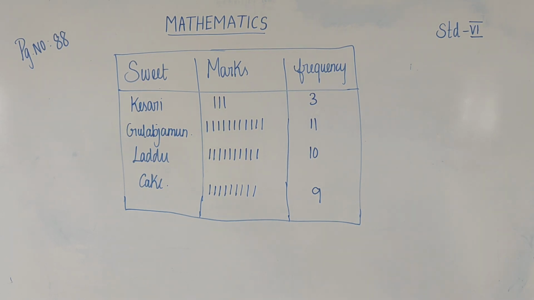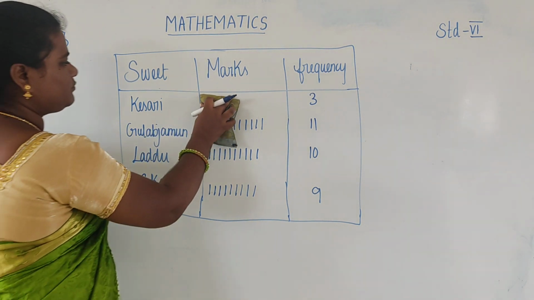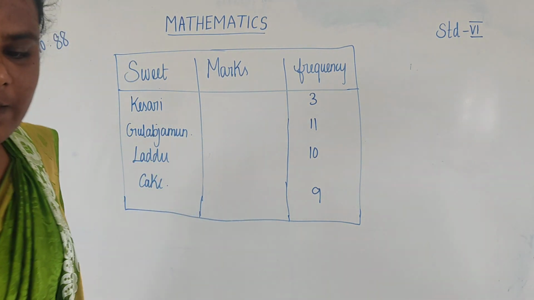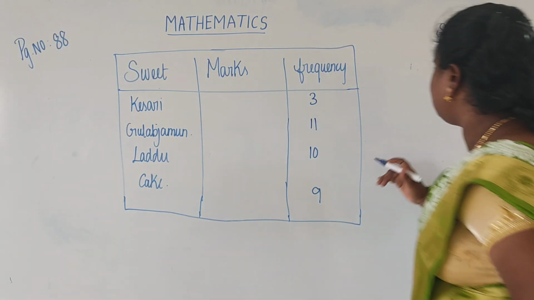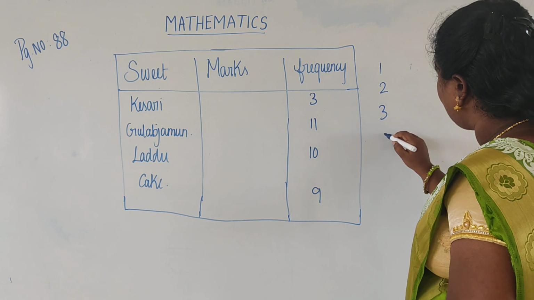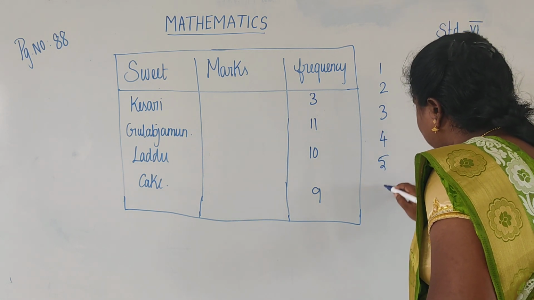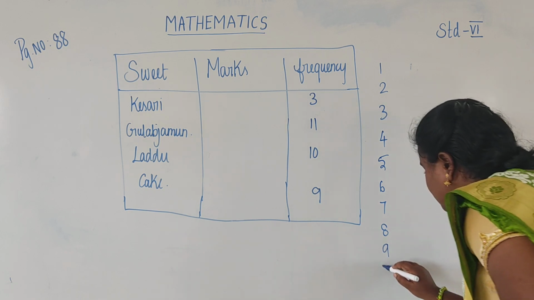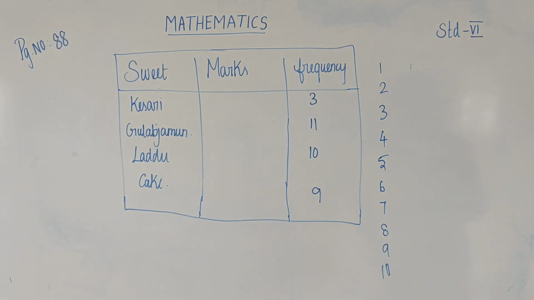Now, tally marks in numbers. First 1, 2, 3, 4, 5, 6, 7, 8, 9, 10. So how to write these in tally marks?